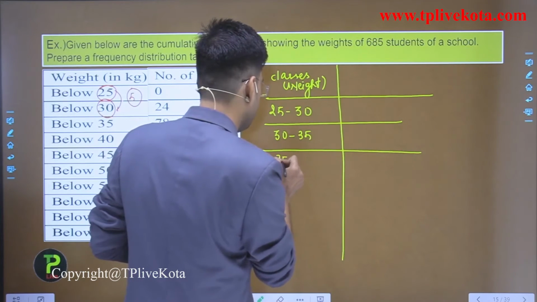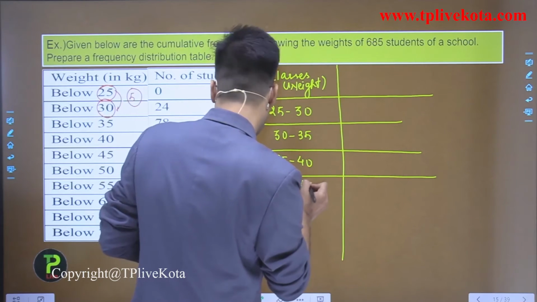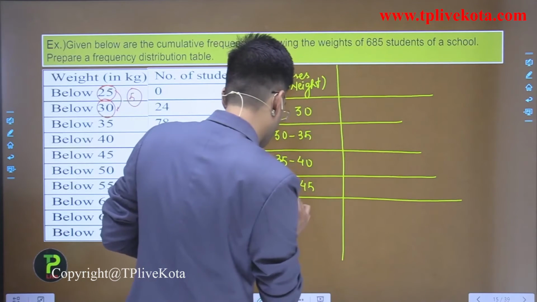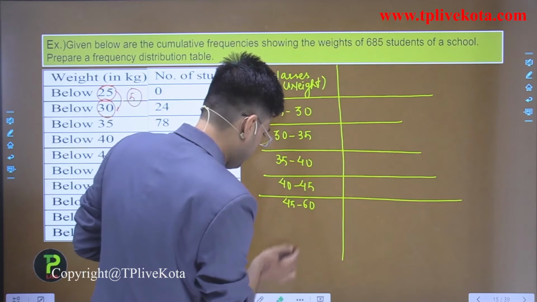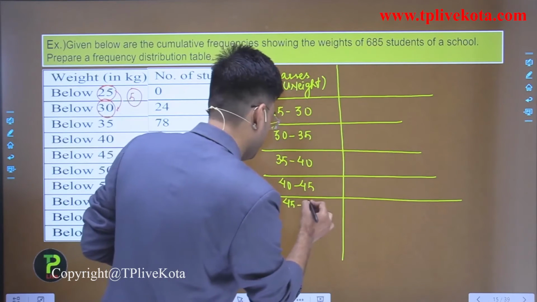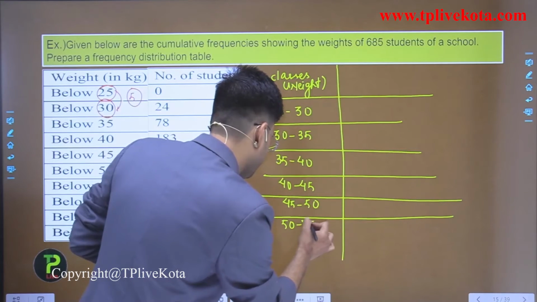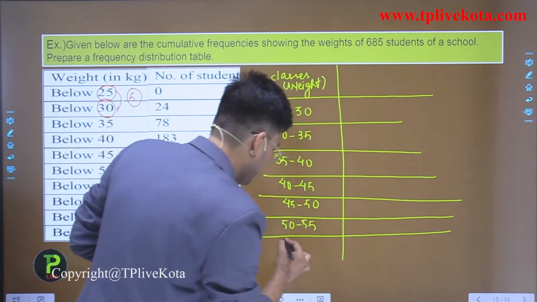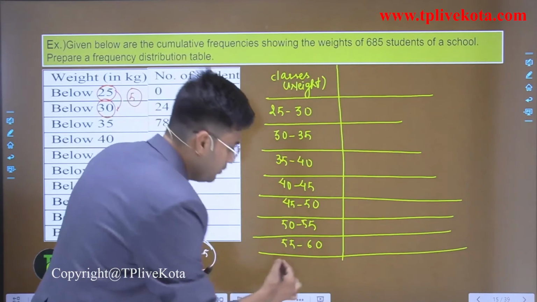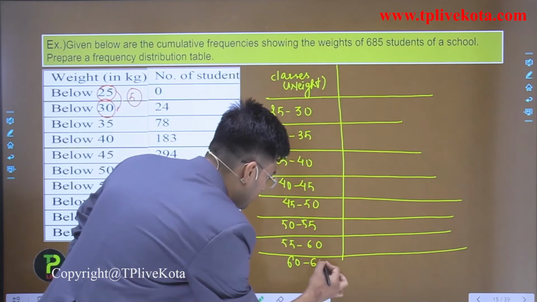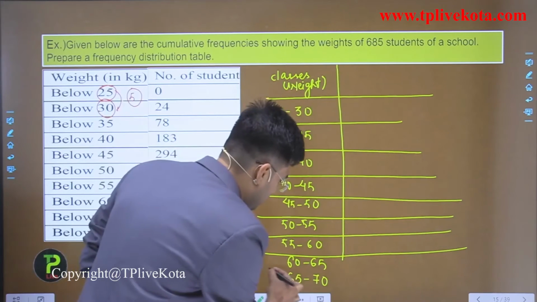Next is 35 to 40, 40 to 45, 45 to 50, 50 to 55, 55 to 60, and 60 to 65, and 65 to 70. Okay, so these are the classes.